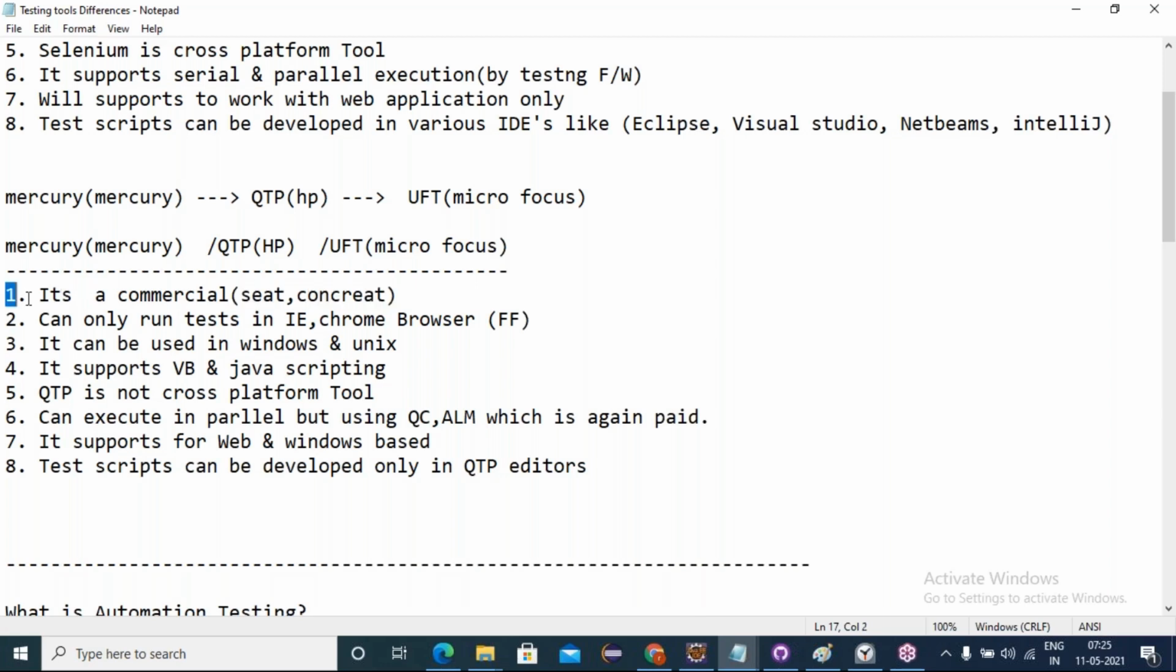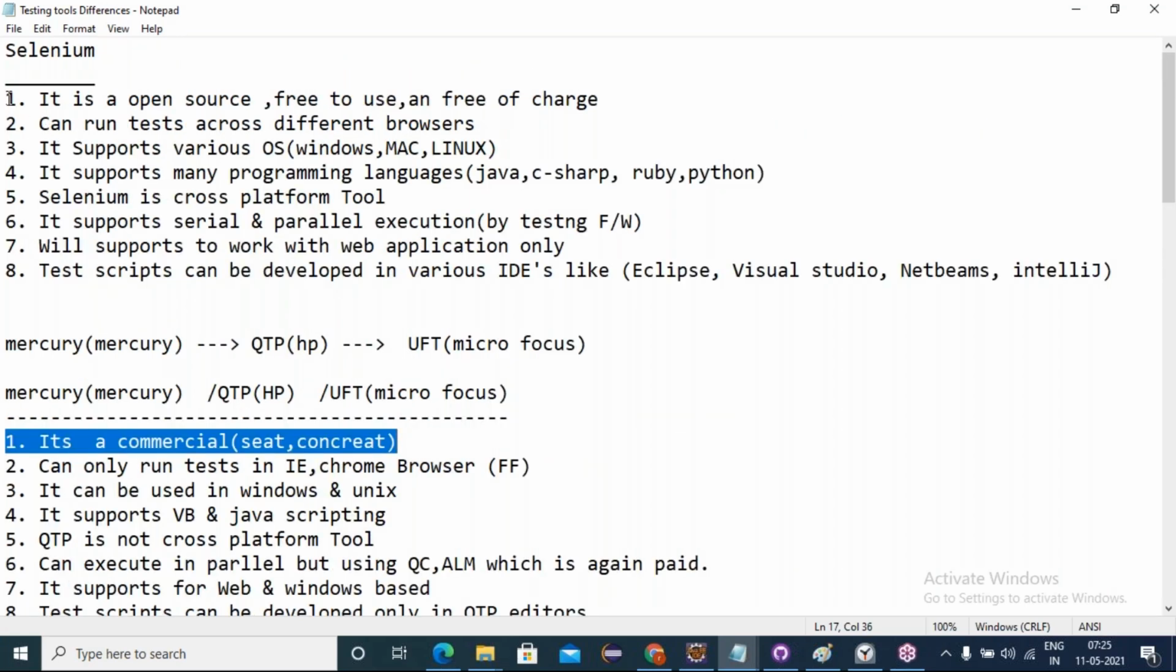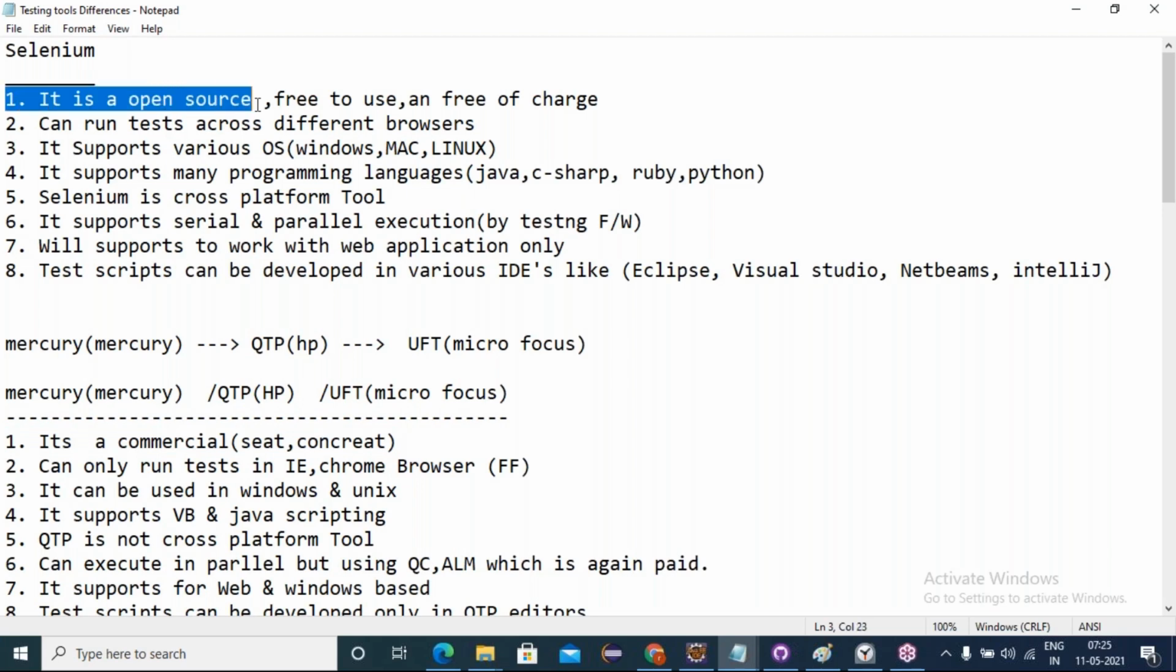It's a licensed software. Coming to the first point in Selenium, it is open source, free to use and free of charge. So friends, Selenium is not a software like QTP. QTP is a software, but Selenium is not a software to install. It's an API jar file. What is a jar? A jar is a kind of zip file.